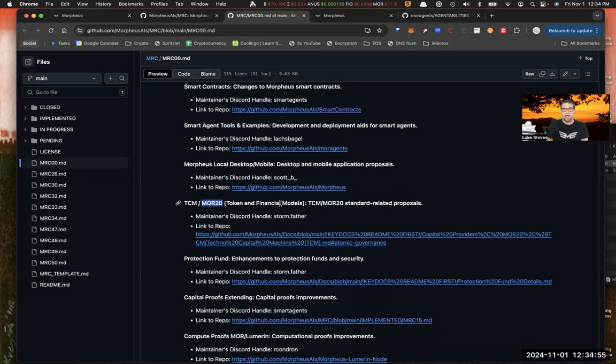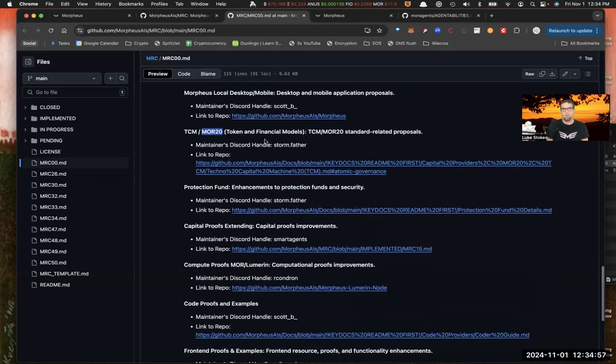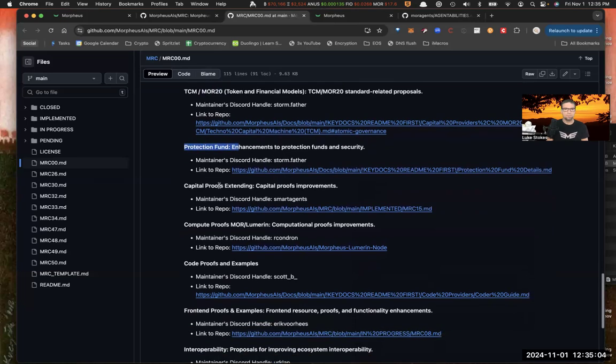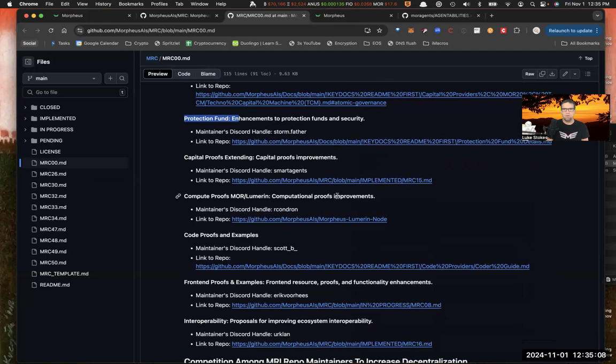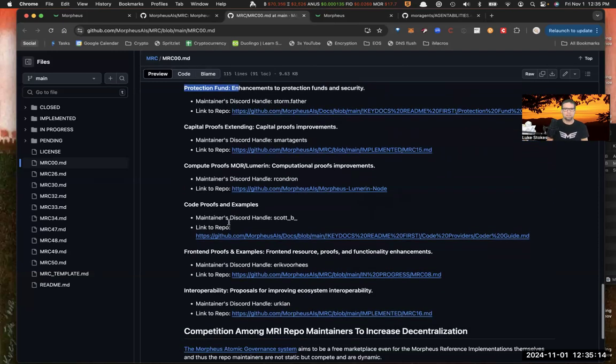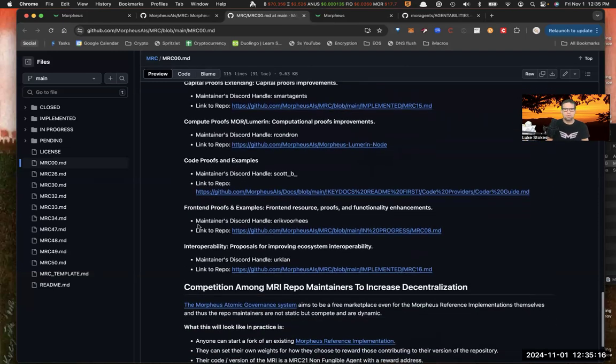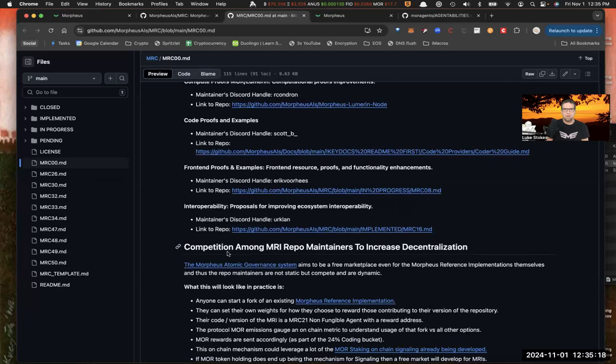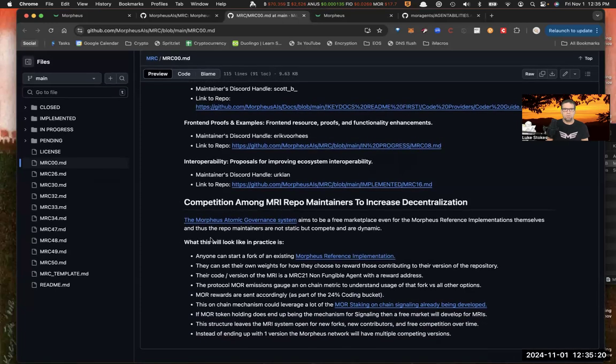So improvements to that, which could include front end and different tools related to launching your own token. The protection fund, enhancements to that. Capital proofs, the Lumen being able to computationally figure out who's adding value to the compute network, all that kind of stuff. Code proofs examples, front end examples, interoperability, all this stuff. So these are the different repos that you can think about.